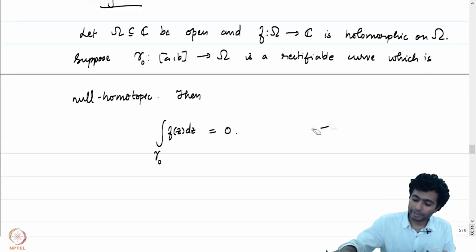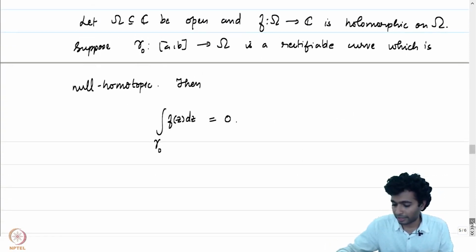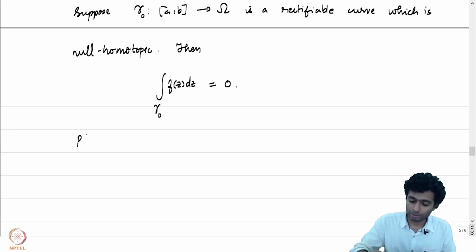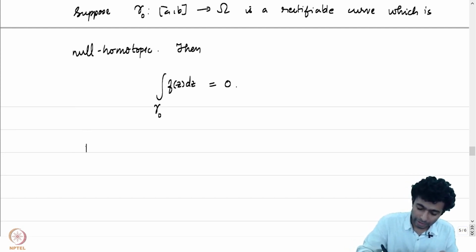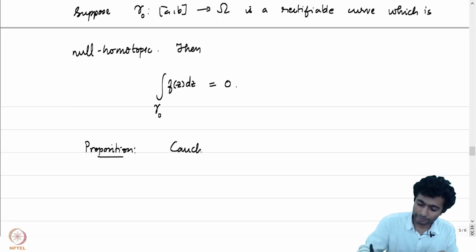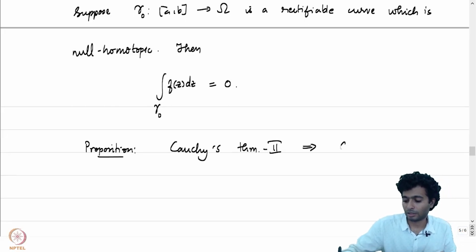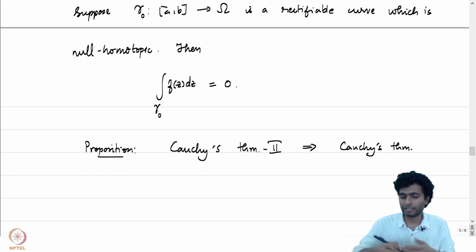The more complicated, or rather the non-trivial part, let me put it that way, is to show that the converse is true. So maybe I should write down another proposition here. Cauchy's theorem 2 implies Cauchy's theorem. The other side we have already easily checked.